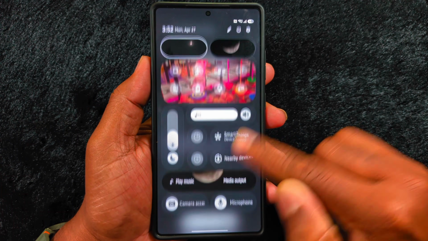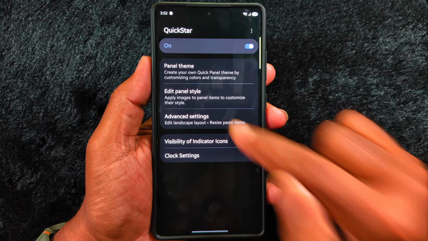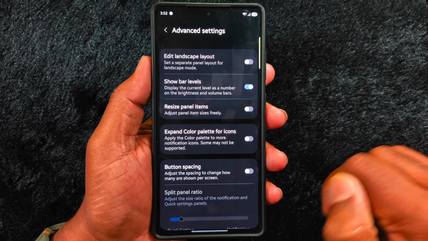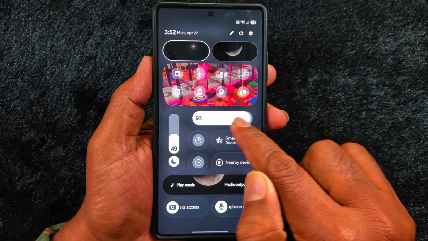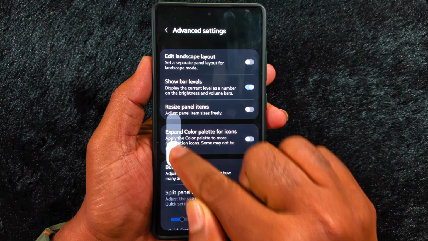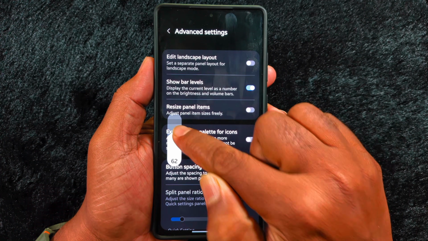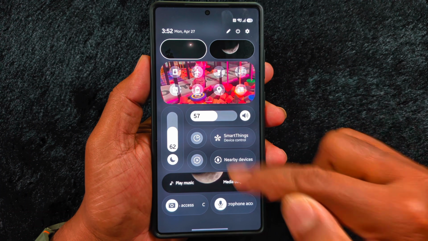Go back and tap Advanced Settings. Toggle on show bar levels, brightness and volume level indicators with numbers to your Samsung phone. Swipe down the notification panel twice and you can see the numbers. That's it for this video.